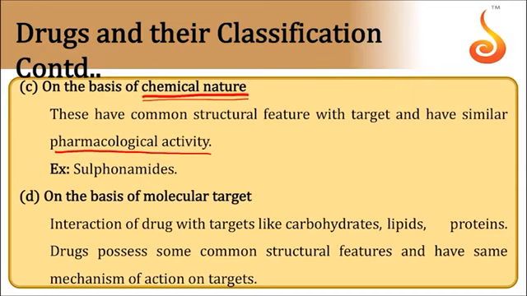Next, last and final one, very important one, on the basis of molecular target. Interaction of drug with targets like carbohydrates. Some drugs can work against carbohydrates as targets, lipids, proteins as targets. So, based on the molecular targets, we can classify the drugs. This type of classification, the fourth one, is very important.